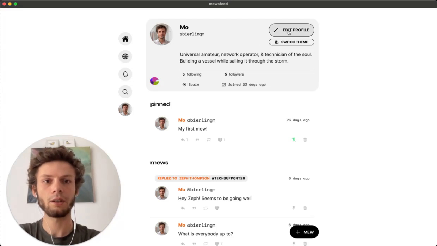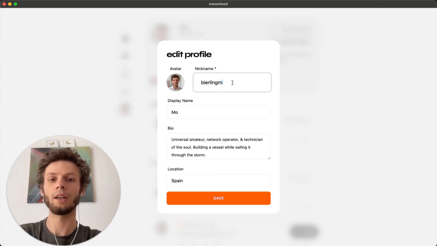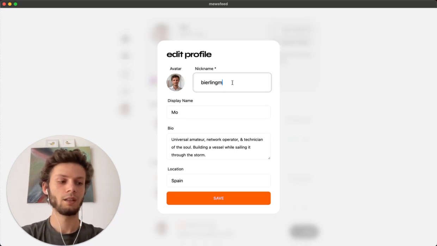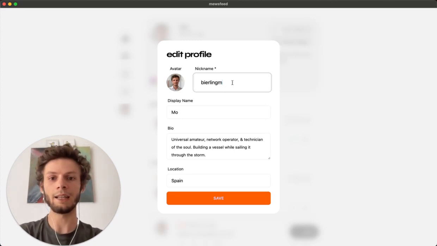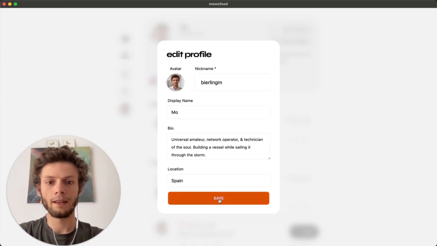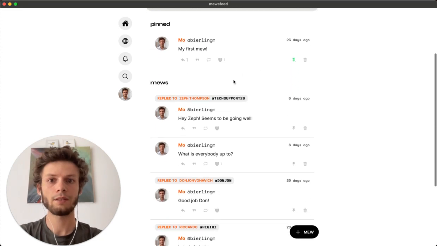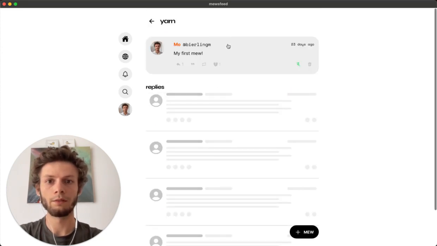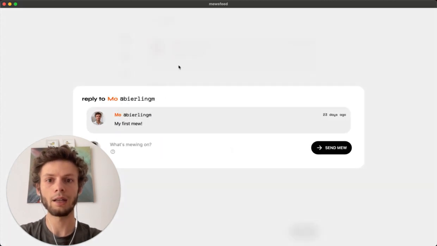And yeah, you can edit your profile, you can change your nickname. This is something that for the moment means that you don't have exclusive claim to a particular @name. That will change in the future when we introduce NOM, the name protocol built with Holochain. And yeah, you can look through your own feed, you can pin things, you can open individual mews, you can see replies, you can create replies,